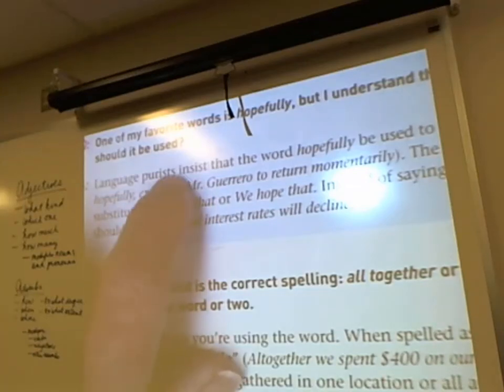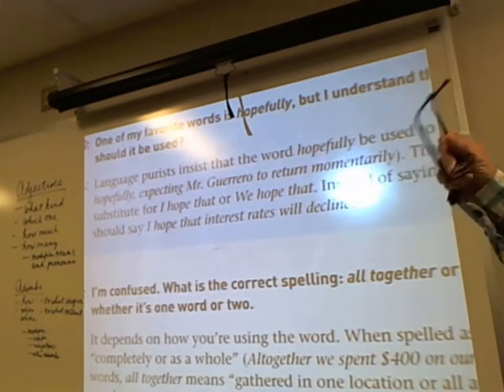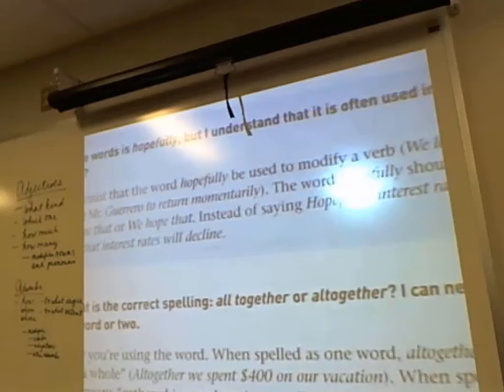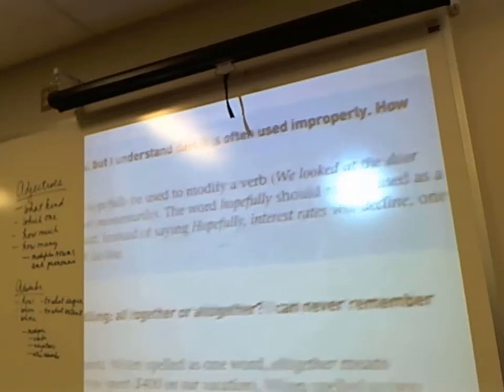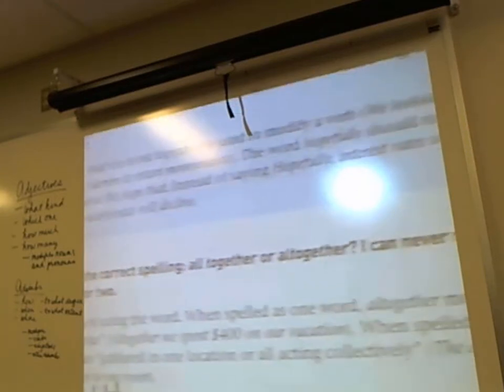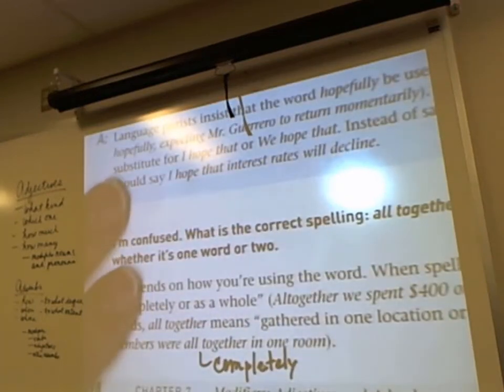How did you look at it? You looked at it hopefully, so that's correct. The word hopefully should not be used as a substitute for the words I hope that or we hope that. Instead of saying, hopefully interest rates will decline, one should say, I hope that interest rates will decline. Boy, they're really getting picky there.